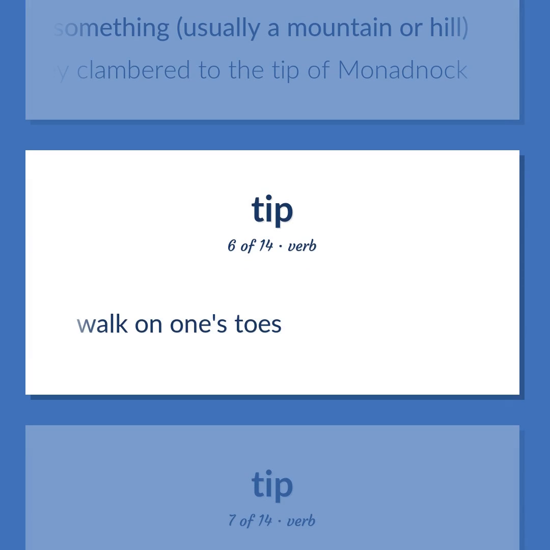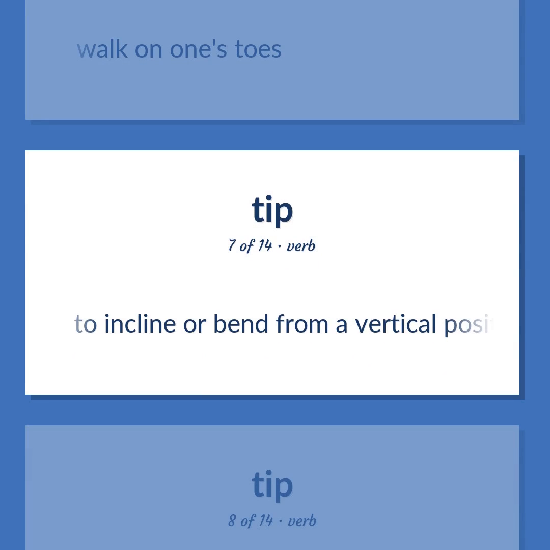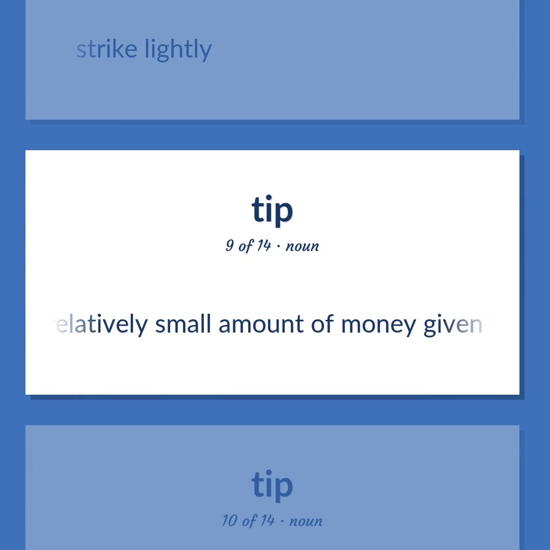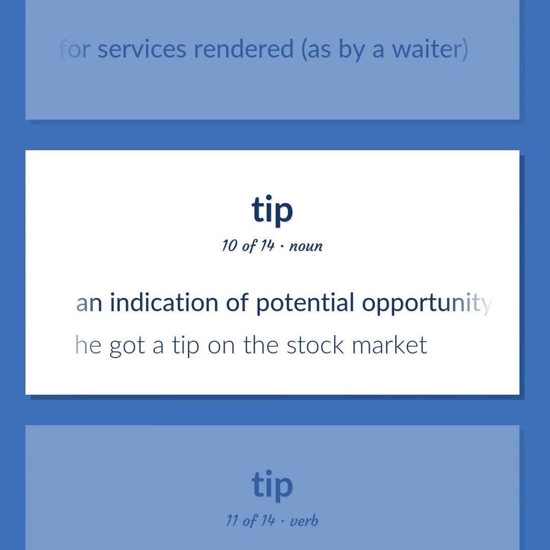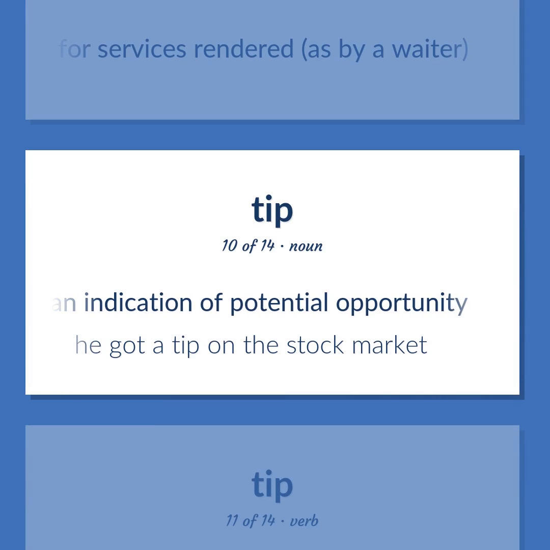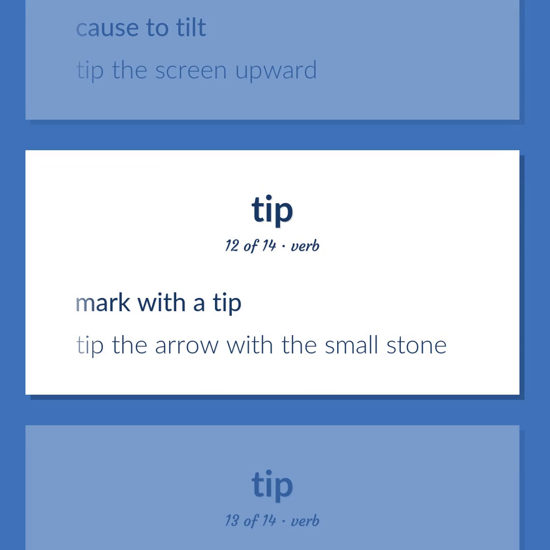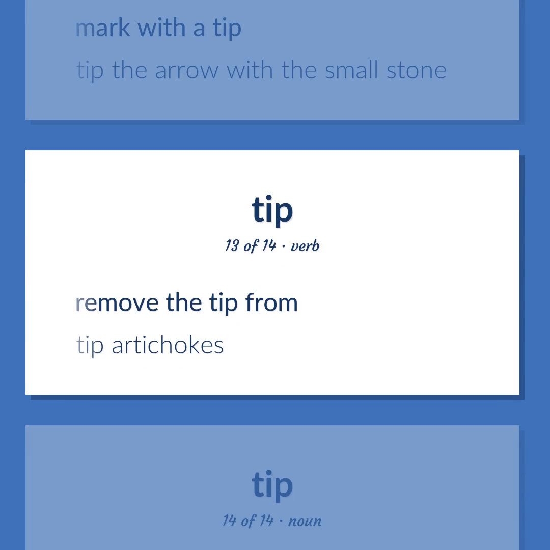Walk on one's toes. To incline or bend from a vertical position. Strike lightly. A relatively small amount of money given for services rendered, as by a waiter. An indication of potential opportunity. He got a tip on the stock market. Cause to tilt. Tip the screen upward. Mark with a tip. Tip the arrow with the small stone. Remove the tip from. Tip artichokes.